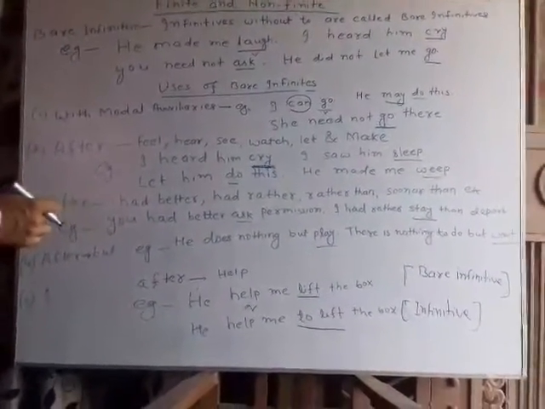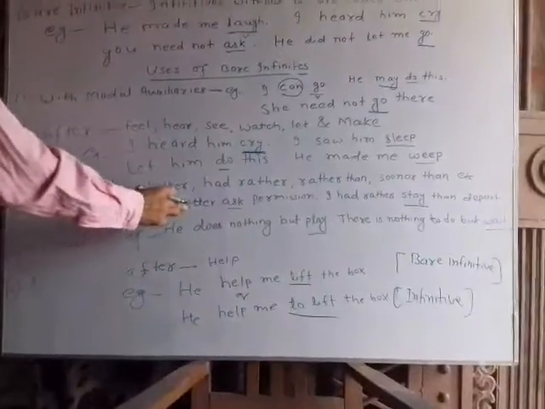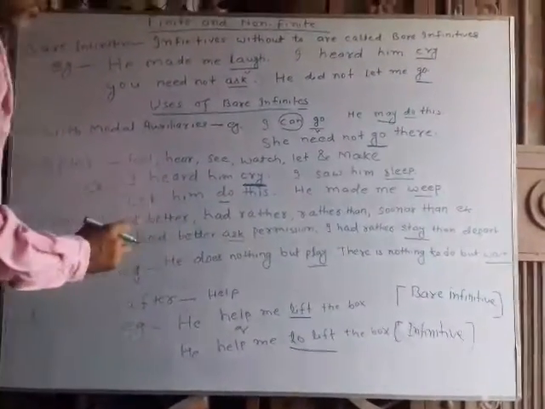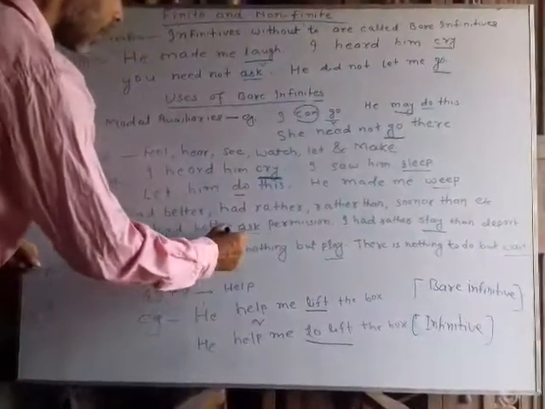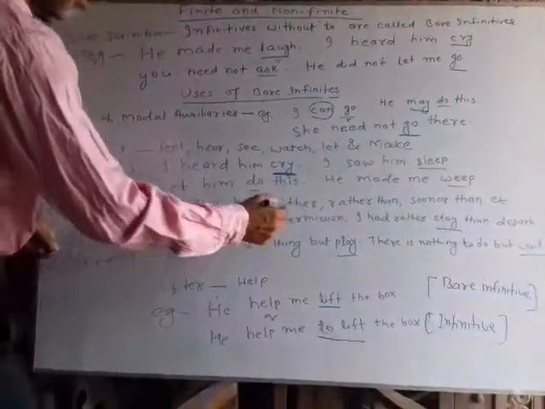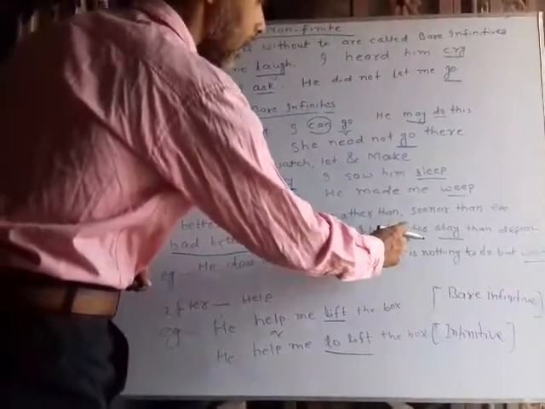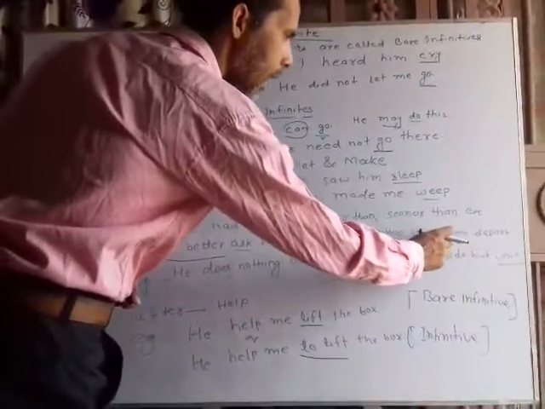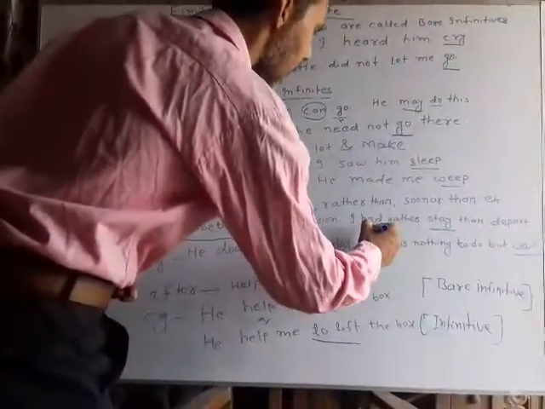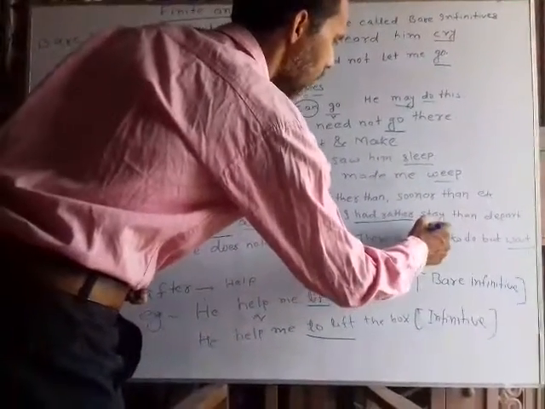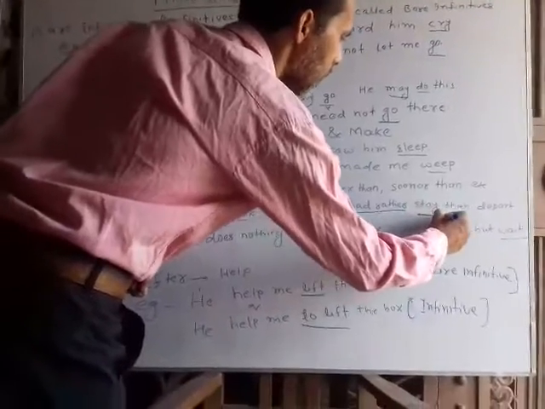For example, you had better ask permission. So after had better you can use a bare infinitive. Again, I had rather stay than depart. So again after had rather you can see stay is a bare infinitive.